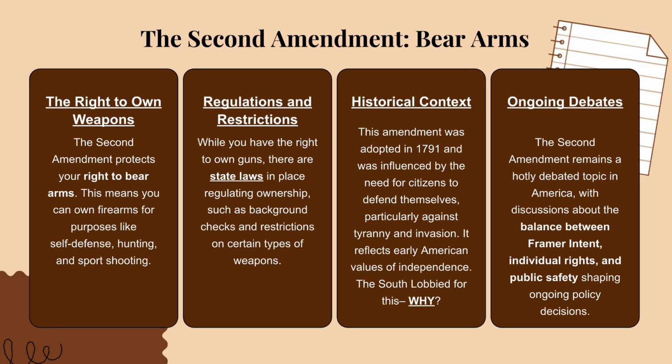The Second Amendment includes the right to bear arms, the right to own weapons. The Second Amendment protects your right to bear arms. This means you can own firearms for purposes like self-defense, hunting, and sport shooting. Regulations and restrictions. While you have the right to own guns, there are state laws in place regulating ownership, such as background checks and restrictions on certain types of weapons.